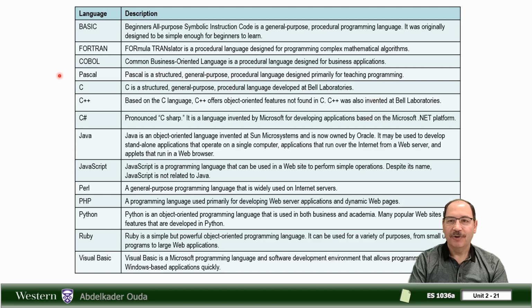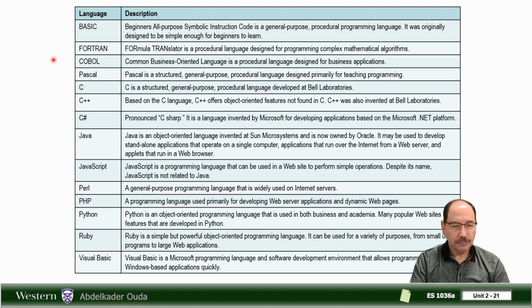This table gives you an idea about some of the old and current programming languages. For example, Basic, Fortran, COBOL, Pascal, and so on. It's hard today to find an application that has been written in the top four programming languages, because they are so old.